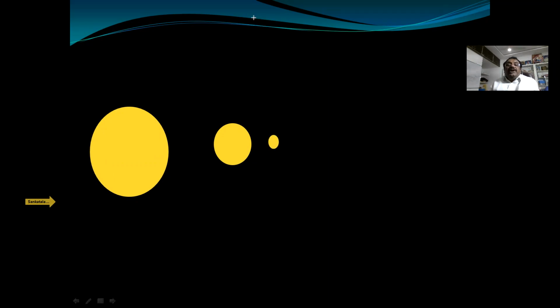Your Moon is revolving around the Earth in a circular path, whereas Earth is revolving around the Sun in an elliptical path like this. Now here, the center of mass of Earth and Moon system lies inside the Earth only.